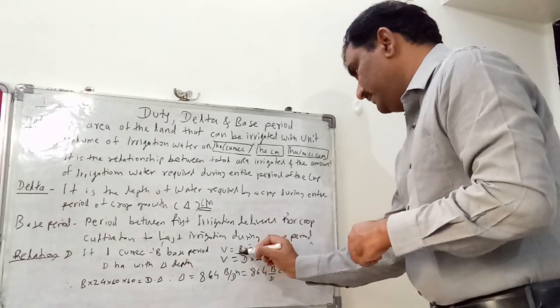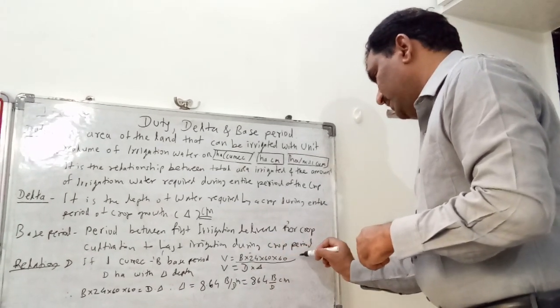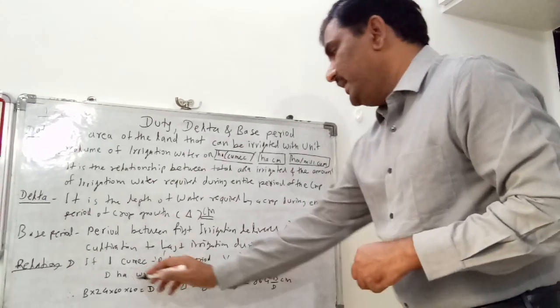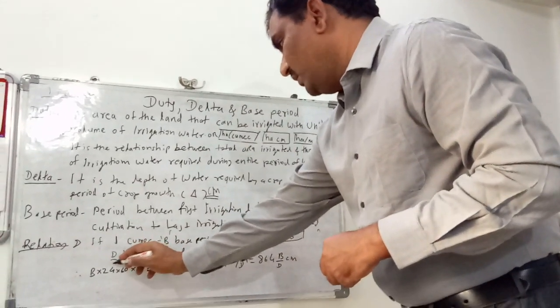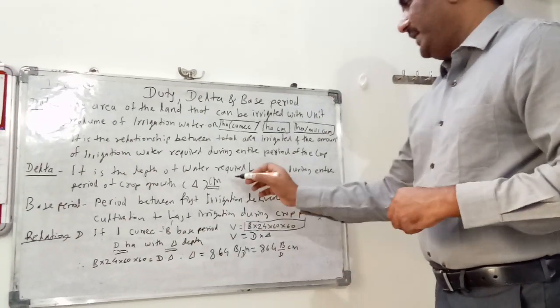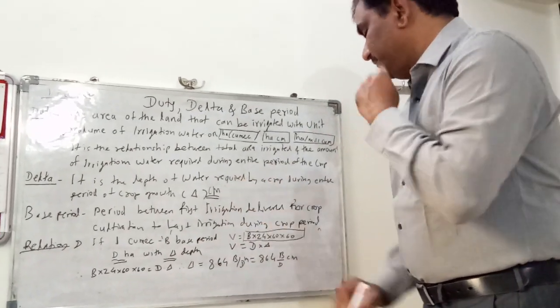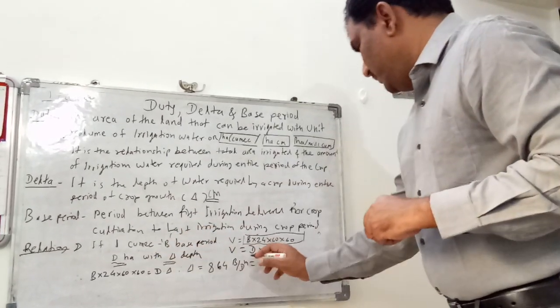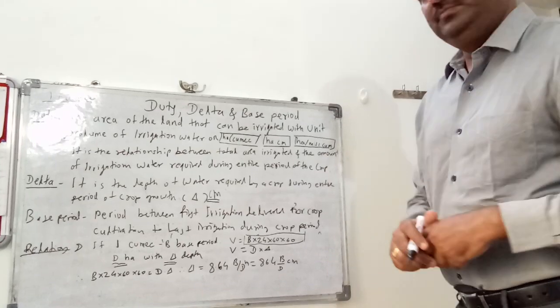This will be the volume of water, right? If D hectare of land is irrigated at the depth of delta, where we have given the unit centimeter or meter, then volume will be D into delta.